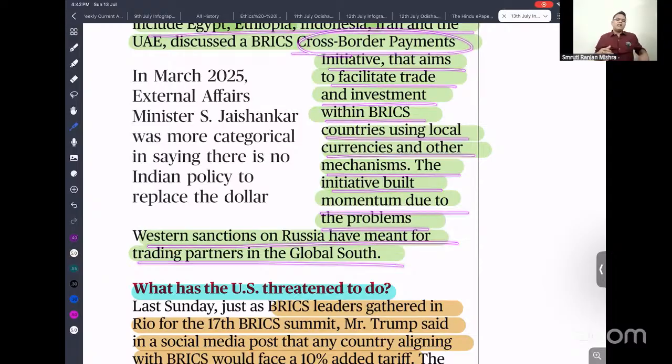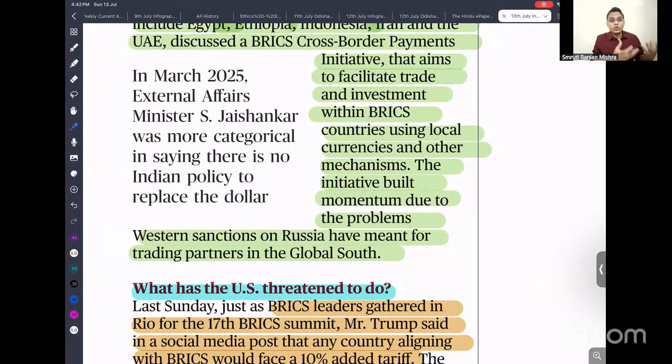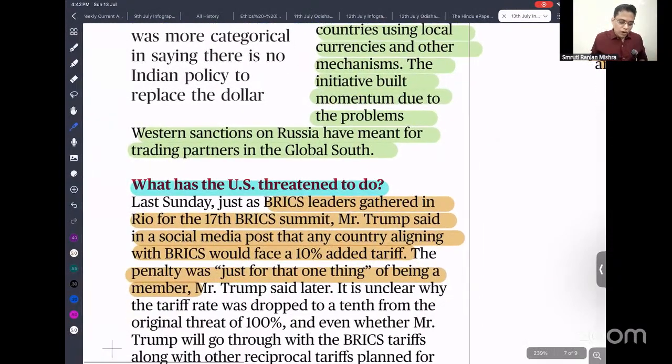So we have seen why there is a demand, because the USA uses sanctions as a tool to control trade and have trade deals in its favor. So countries are quite threatened and not able to trust the USA. So they want some alternate currencies. So what has the USA threatened to do?